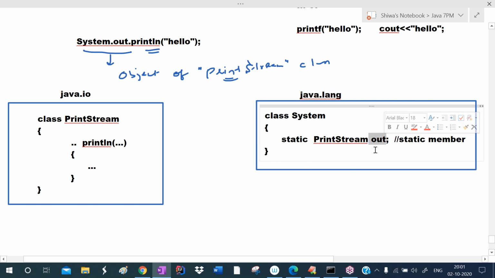So here they declared it, and implicitly that is creating the object of the PrintStream class. So that object will be returned. So System.out is the object of the PrintStream class. That is the implicit thing. When you are using out, implicitly the object will be created. So with the help of the object, you are calling the println method.